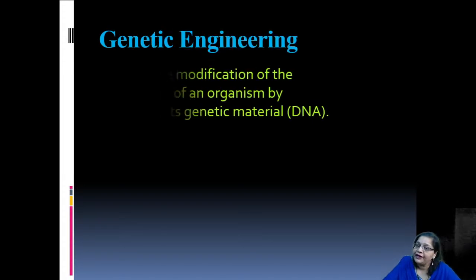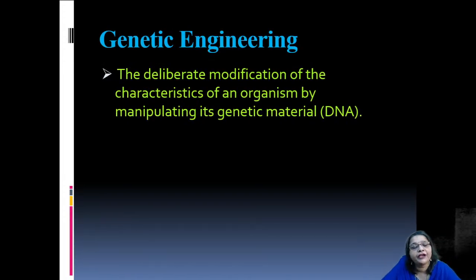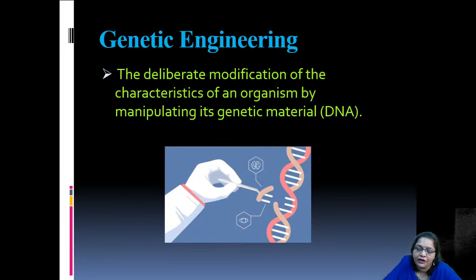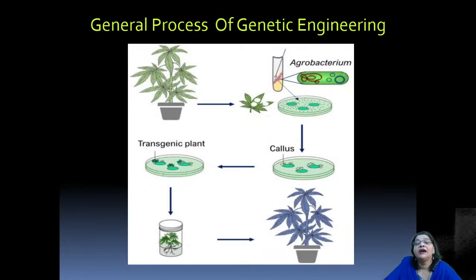Let us talk about genetic engineering now. The deliberate modification of the characteristics of an organism by manipulating its genetic material, which is the DNA, is done in this method of biotechnology called genetic engineering. You can see the genes are manipulated, maybe added, deleted, or their position might be changed so that new organisms may be formed. Not only organisms, new products might be formed.